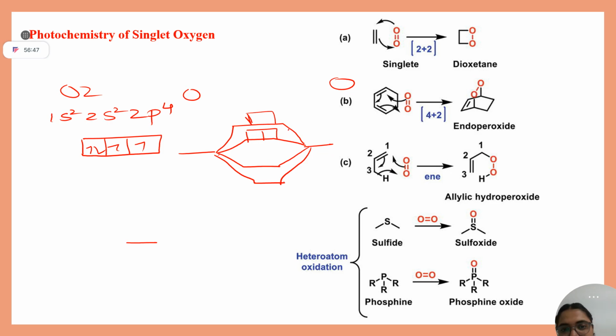Above one, I have made it correctly. This is your px, this is your py, this is your pz. Below one, one is 2s. Okay, check if you are saying it correctly.